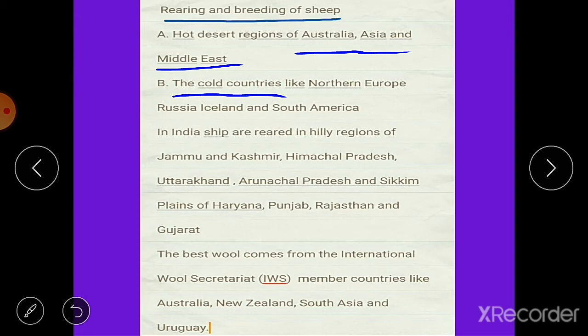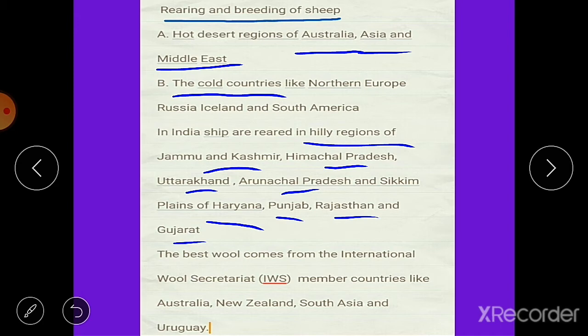In India, sheep are reared in hilly regions, in Jammu Kashmir, Himachal Pradesh, Uttarakhand, Arunachal Pradesh and Sikkim. Also the plains of Haryana, Punjab, Rajasthan and Gujarat, where these sheep are reared.